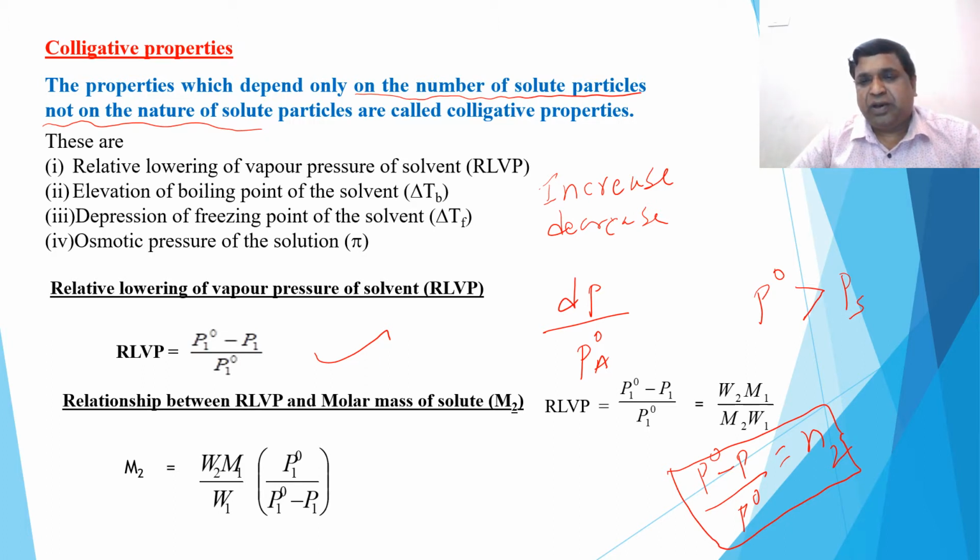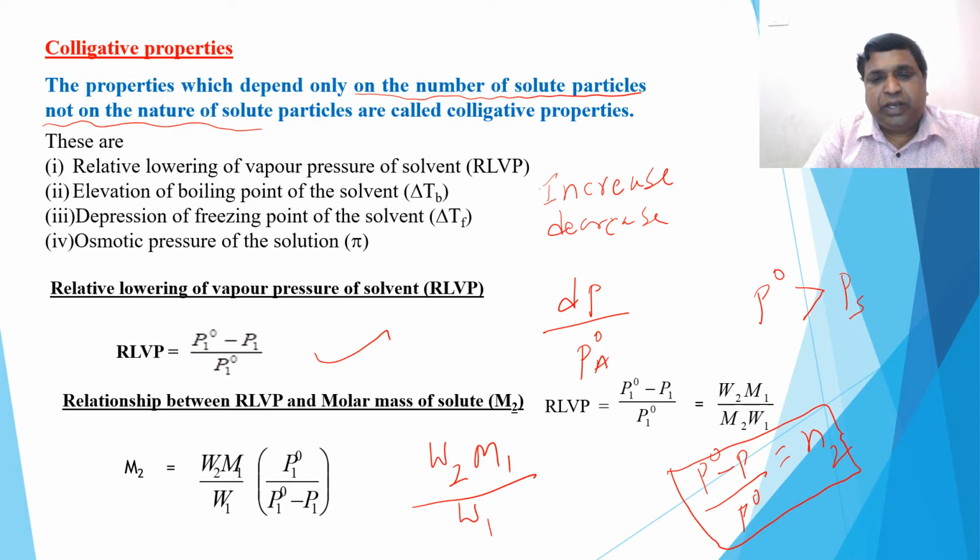Using this formula, we have derived the molecular mass calculation, that is, the molecular mass of a non-volatile solute is given by the formula M2 is equal to W2 by M1 divided by W1 into RLVP. You can take it like this, RLVP. But what is RLVP? P naught minus P divided by P naught. Therefore, P naught will now go to the numerator.